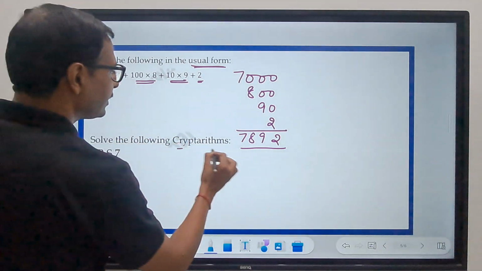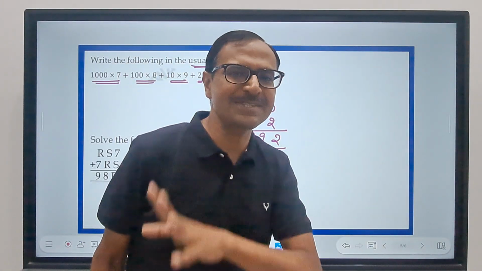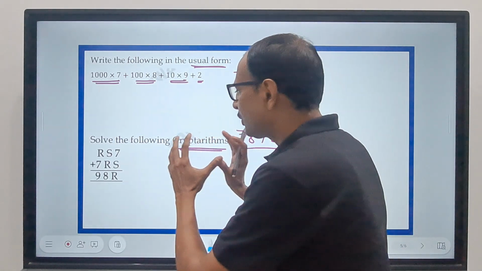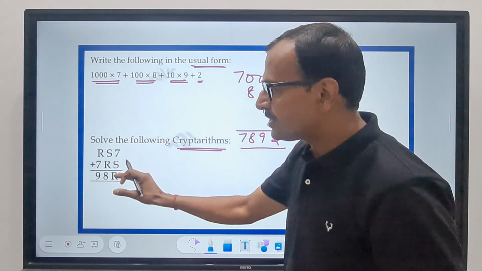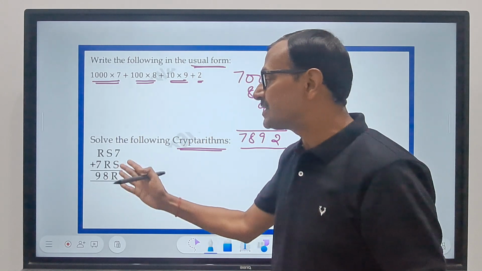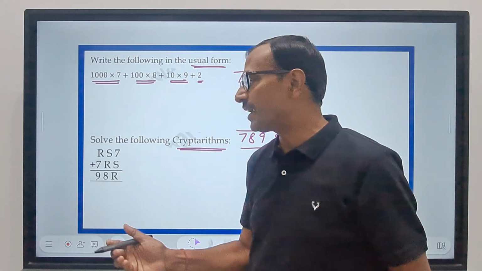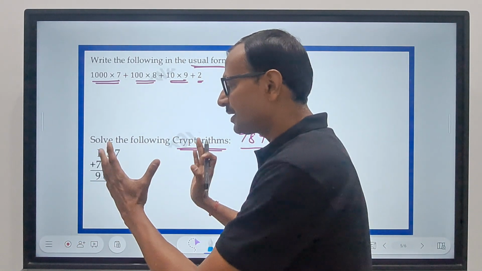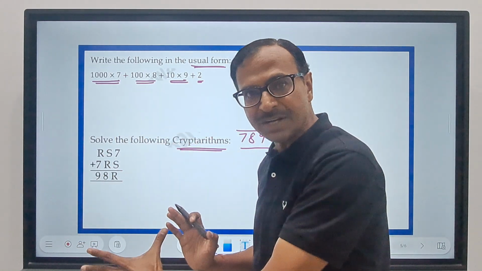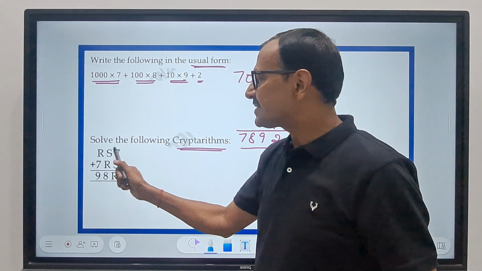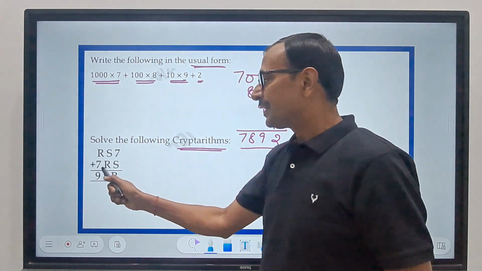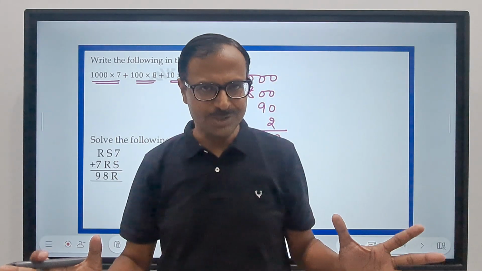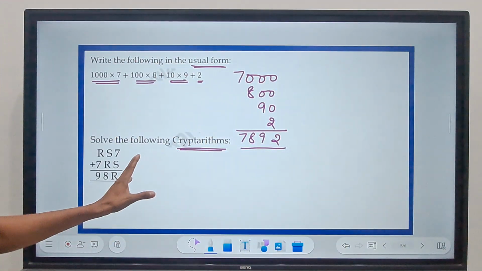Solve the following cryptarithm. Very important word and very, very interesting puzzles. Cryptarithms are questions where some of the digits are missing and you have to find the missing digits. Those missing digits are represented by alphabets. So let's solve this cryptarithm, that is an addition problem. RS7 plus 7RS gives 98R. R and S are some digits. So I want to solve this cryptarithm now.